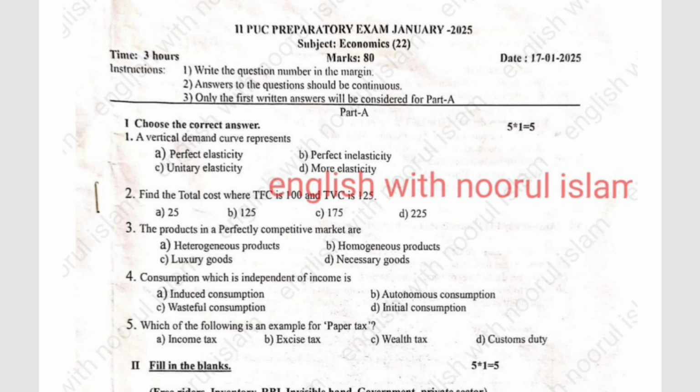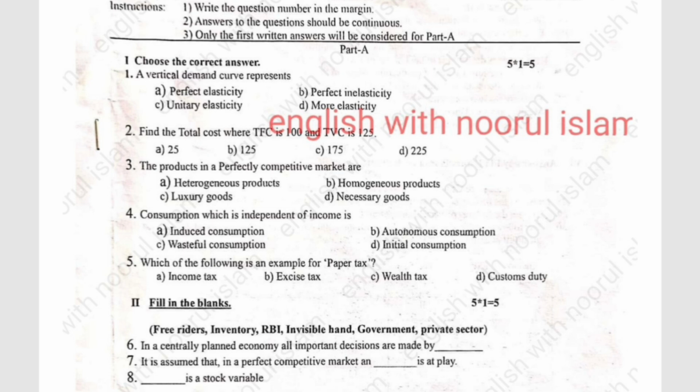Next, second question: find the total cost where TFC is 100 and TVC is 225. Option A is 25, option B 125, option C 175, option D 225. So the answer is 225. Next, the products in a perfectly competitive market are heterogeneous, homogeneous, luxury, or necessary. The answer is homogeneous. Next, consumption which is independent of income is induced consumption, autonomous consumption, wasteful consumption, or initial consumption. The answer is autonomous consumption.